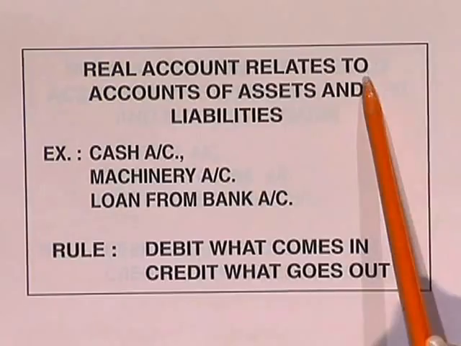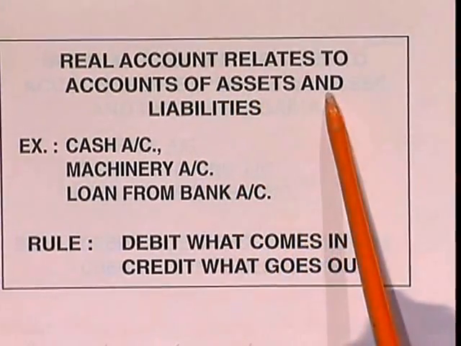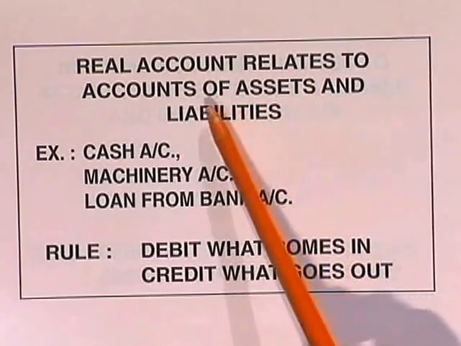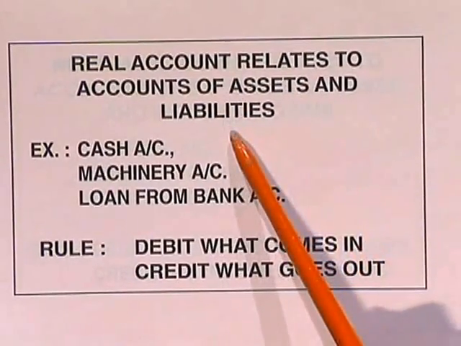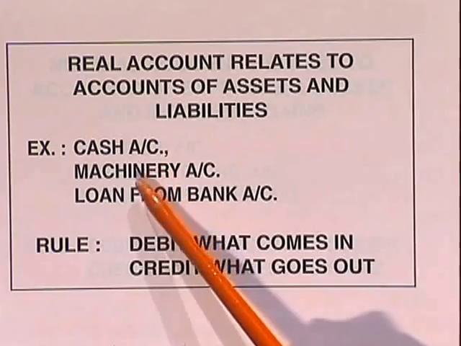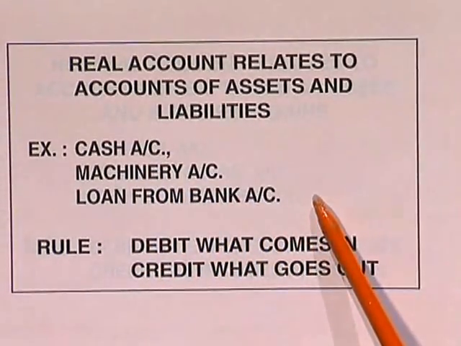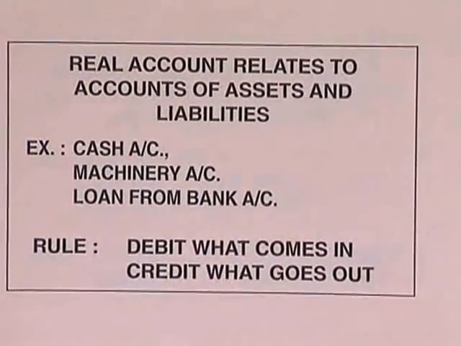Let us now proceed with the second type of account, which is called the real account. Real account relates to accounts of assets and liabilities. Examples: cash account, machinery account, loan from bank account, etc. Every business will have some assets and some liabilities.